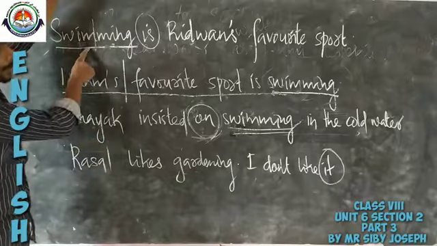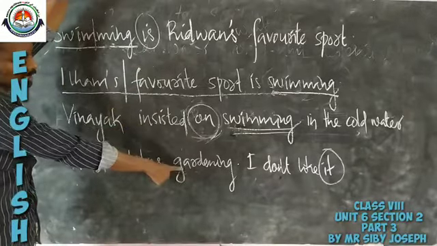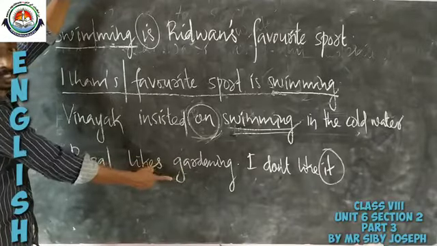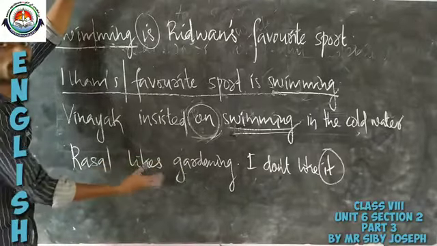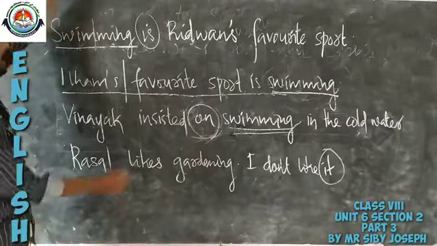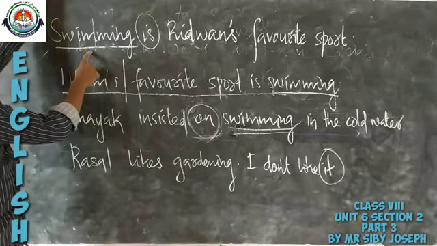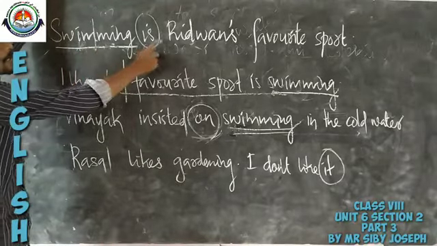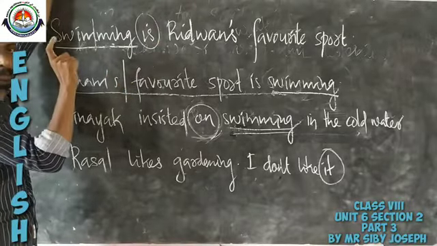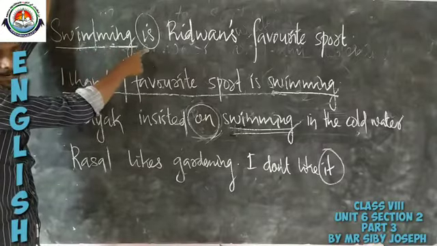Similarly, swimming in the first three sentences and gardening in the last sentence, because of their usage here, become examples of a gerund. In the first sentence, swimming is used as a subject. So the point you have to remember is that a gerund can be the subject of a sentence.